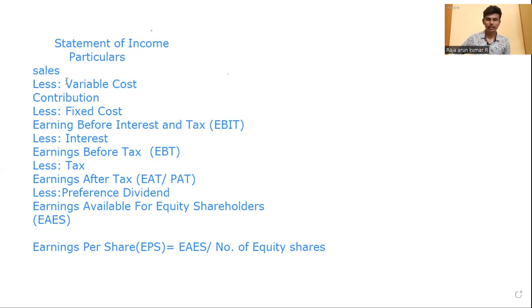We take sales, less variable cost, to get contribution; less fixed cost to get EBIT; less interest to get EBT; less tax to get EAT; and less preference dividend to get EAES, the earnings available for equity shareholders. This concludes the statement.